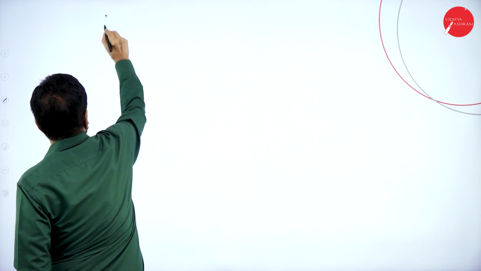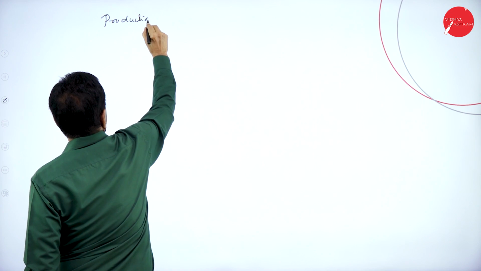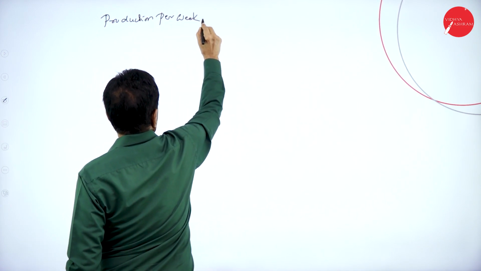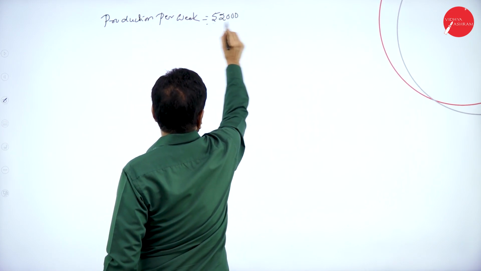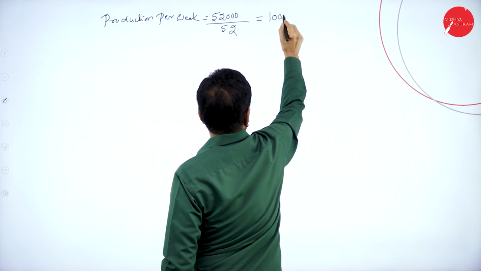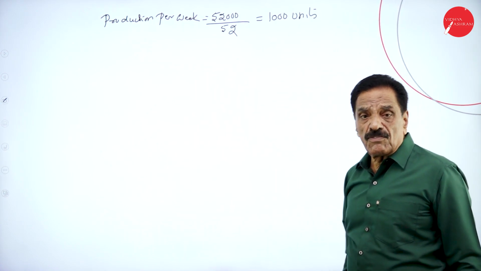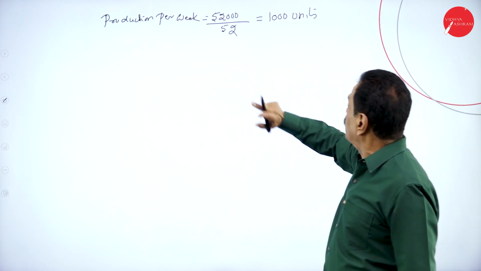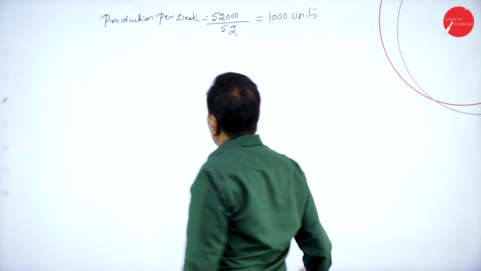Production per week: 52,000 divided by 52, it works out to 1,000 units per week.